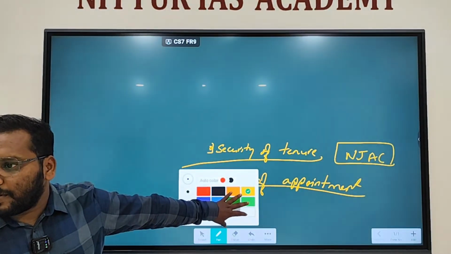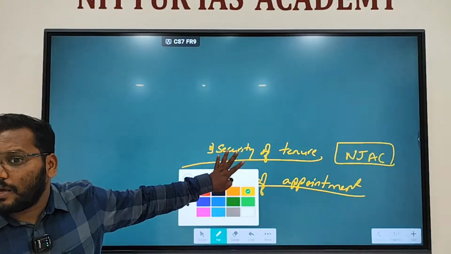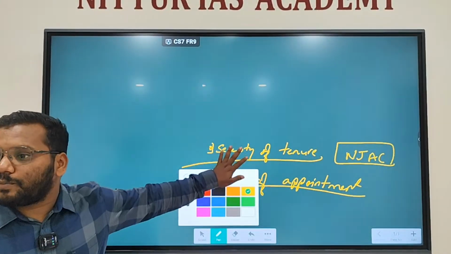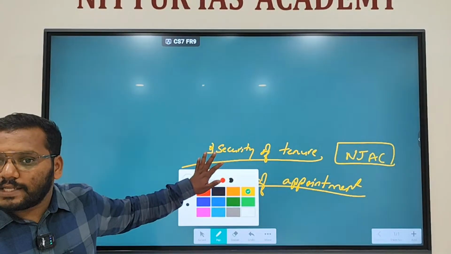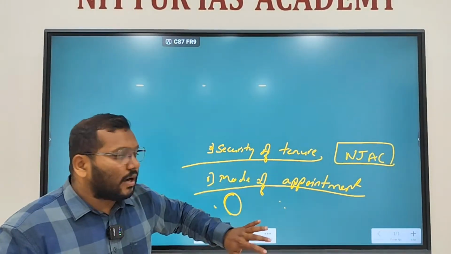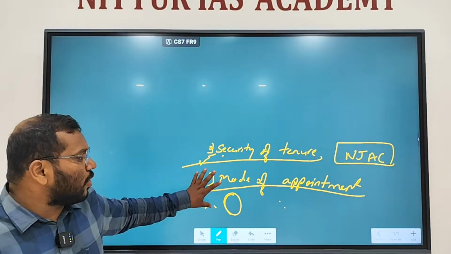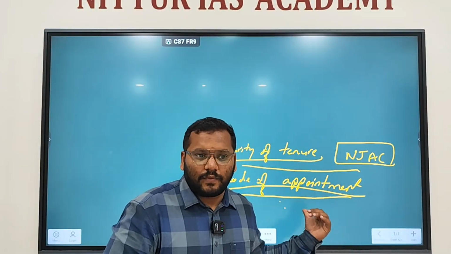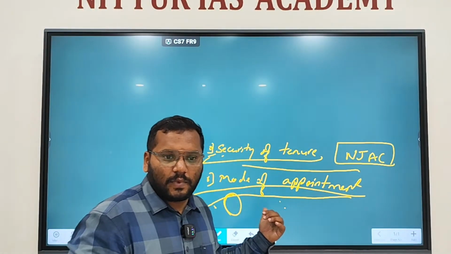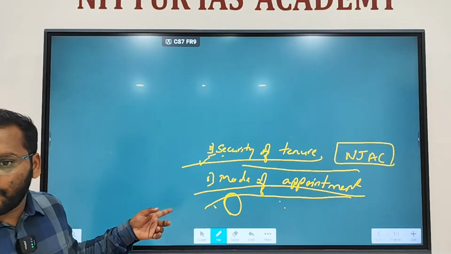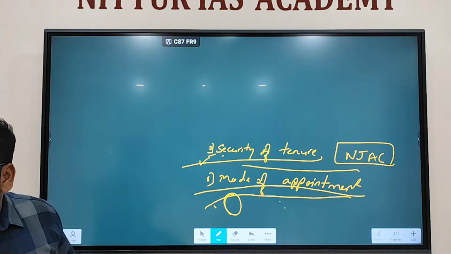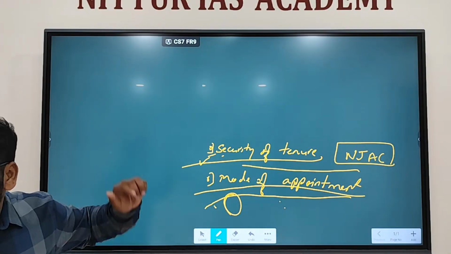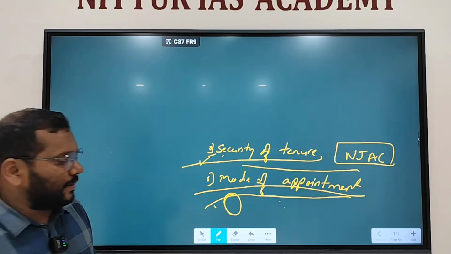Who are part of the collegium? It consists of the Chief Justice plus the 4 senior-most judges. They are part of the Supreme Court. The judges of the Supreme Court will appoint judges to the High Court as well as the Supreme Court. So the executive does not have any control over appointments. The mode of appointment is by the judges only, so there is no interference. It provides independence. Understood? Even though they are appointed by the president, the recommendation is done by the collegium only. Correct?